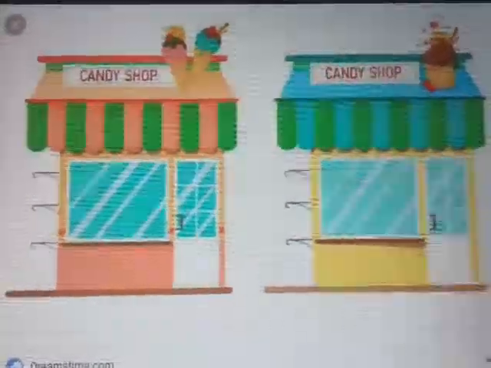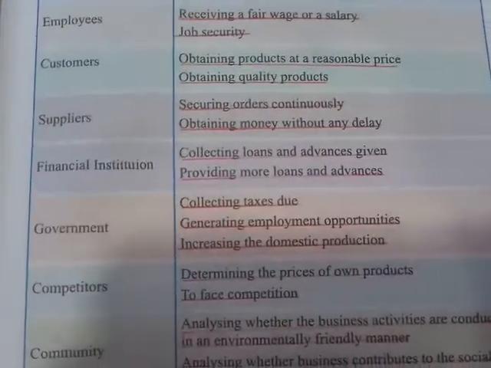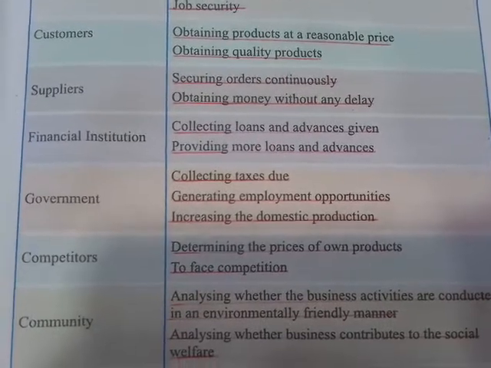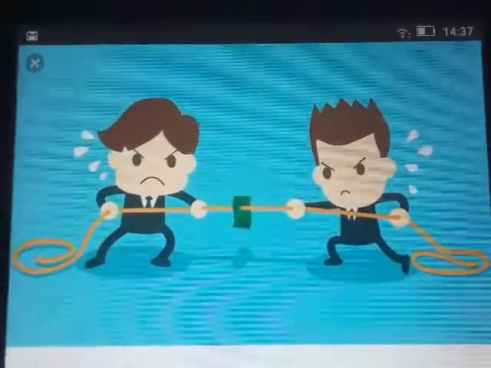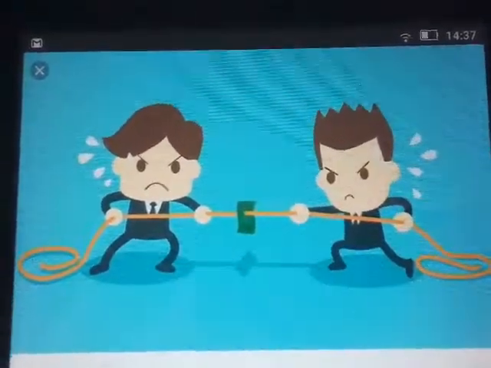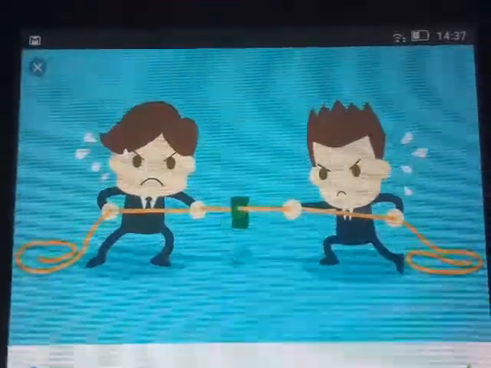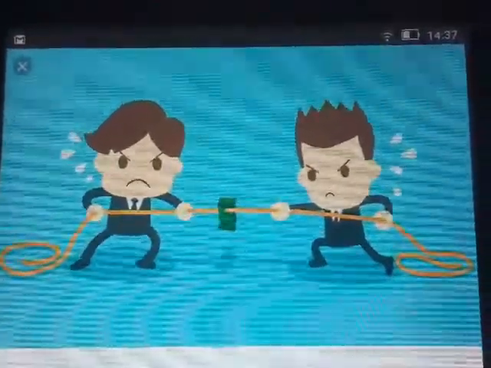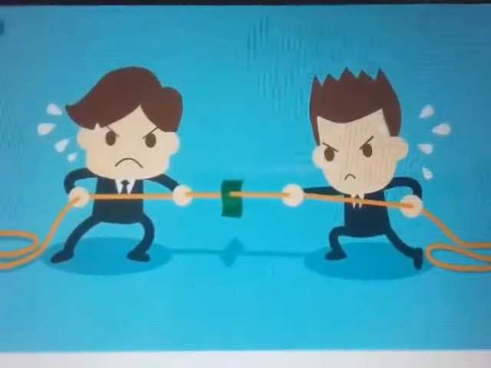I hope you understood. So, what are the objectives of competitors? Determining the prices of their own products and facing competition. They are always attentive about the other competitor. They are trying to see whether the other competitor is gaining more profits than them. So, they have to face this competition.